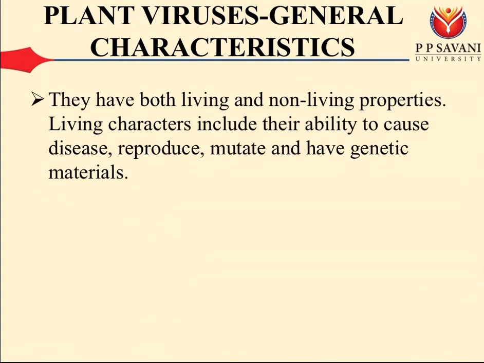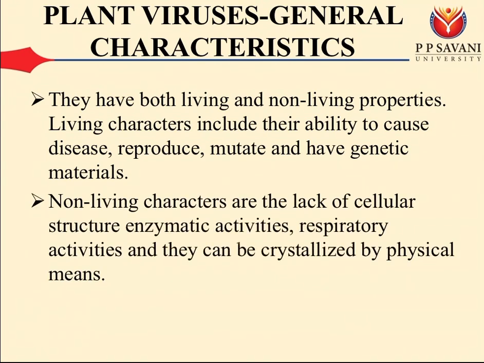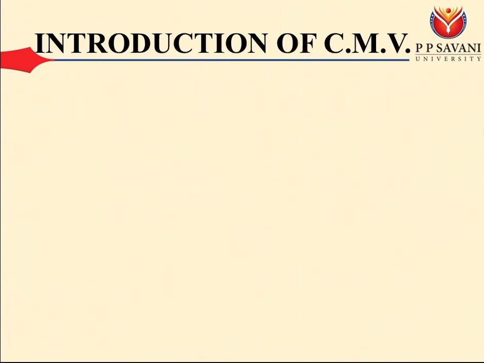They have both living and non-living properties. Living characters include their ability to cause disease, reproduce, mutate, and have genetic material. Non-living characters are the lack of cellular structure, enzymatic activities, and respiratory activities, and they can be crystallized by physical means.